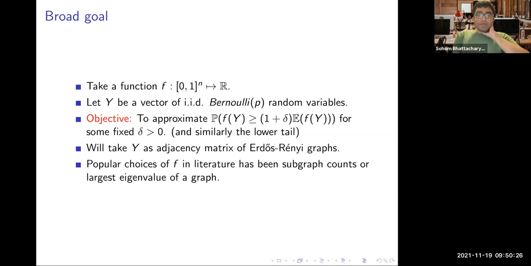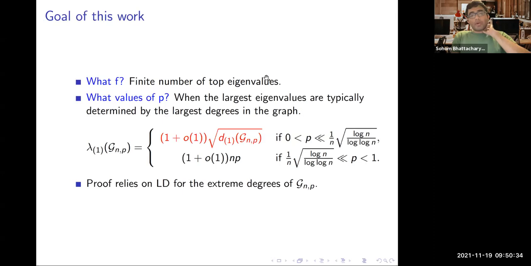But now we will talk about the largest eigenvalue of a graph, which is also a function of the adjacency matrix. In particular, we will talk about not one, but rather a finite number of top eigenvalues. Let's fix a number r, and we will look at the top eigenvalues lambda 1 to lambda r. And we will also fix the regime of p in which we want to do the problem.